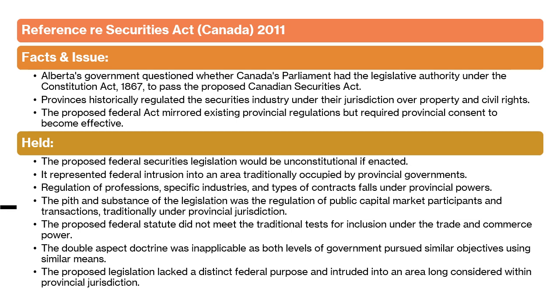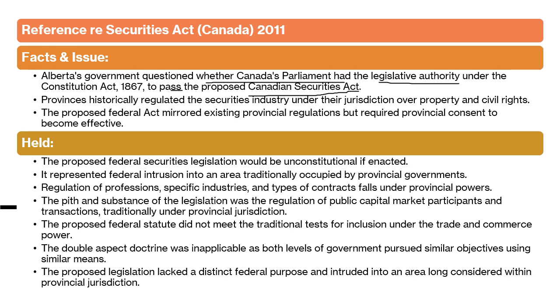So this is how overlap sometimes comes into the picture, but we have to see to what extent, whether there is a need to bring federal paramountcy into the picture or both particular pieces of legislation can go hand in hand and do their work individually. The next important case is Reference Re Securities Act 2011, Canada. The Alberta government questioned whether Canada's Parliament had legislative authority under the Constitution Act to pass the proposed Canadian Securities Act.